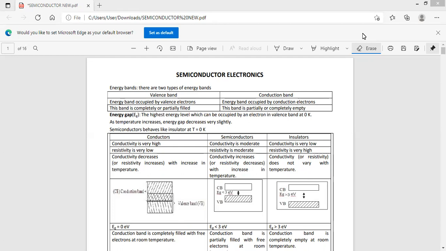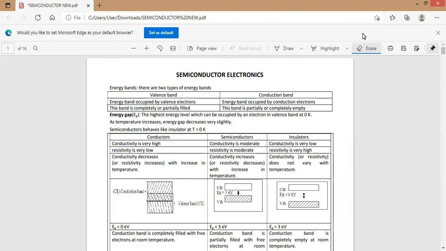Semiconductor electronics, energy band. There are two types of energy bands: one is the valency band, another is the conduction band. The valency band is the range of energy possessed by the valency electrons, or the energy band occupied by the valency electrons. The energy band occupied by conduction electrons is called the conduction band.